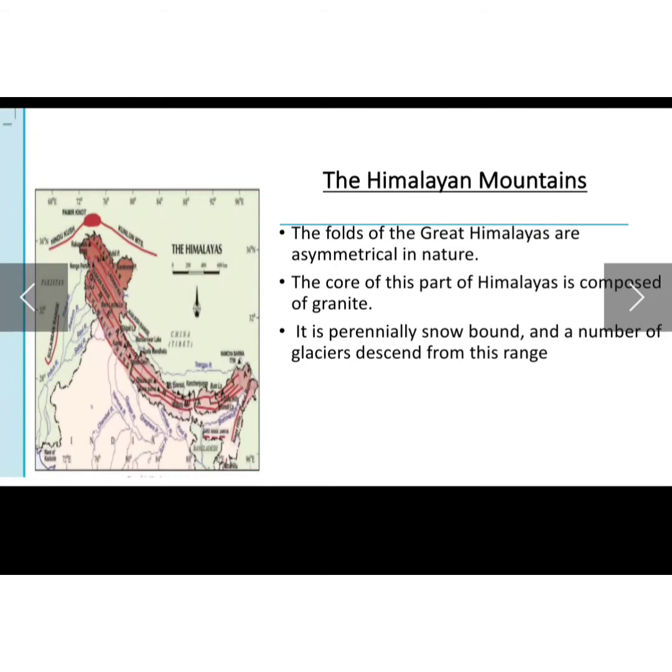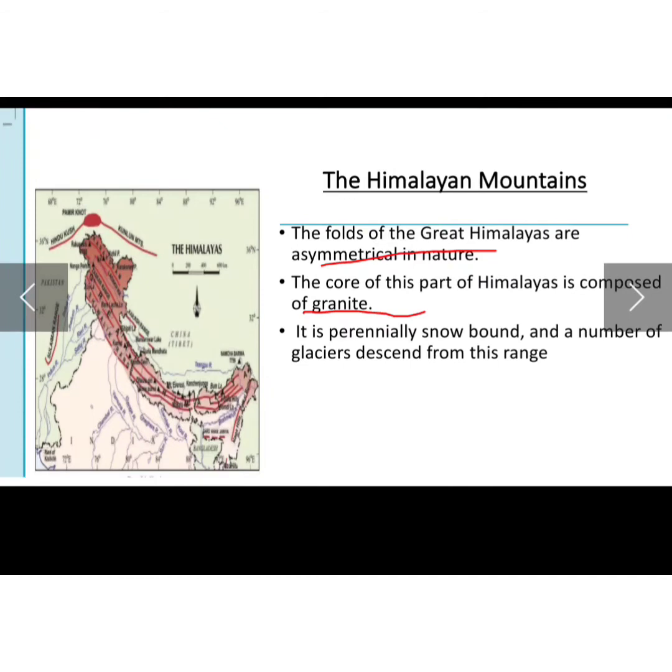Okay, if we are talking about the fold structure of the Great Himalayas, or the Himadri, it is asymmetrical in nature. Plus, the core of this part of the Himalaya is composed of granite. Now, talking about the core, it is made up of granite. It is perennial snowbound, and a number of glaciers descend from this range.